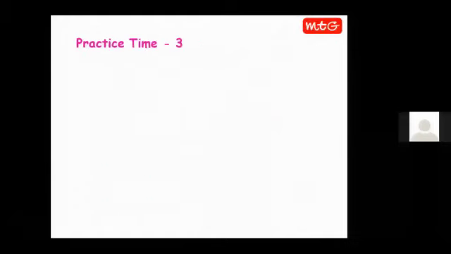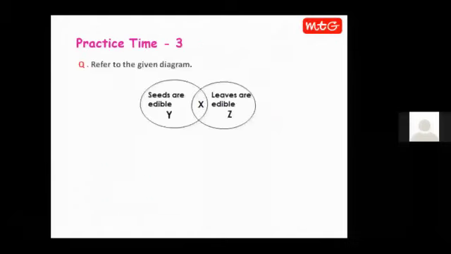Okay. Now, let us do one more question. Refer to the given diagram. Children, this is a Venn diagram. Such kinds of questions are very common in NSO. If you learn how to solve these Venn diagram problems, half the way is through. After reading the characteristics over here, it is obvious that they are talking about some edible plant part. Here it is written seeds are edible. Here leaves are edible. It means we are talking about some plants and their parts.